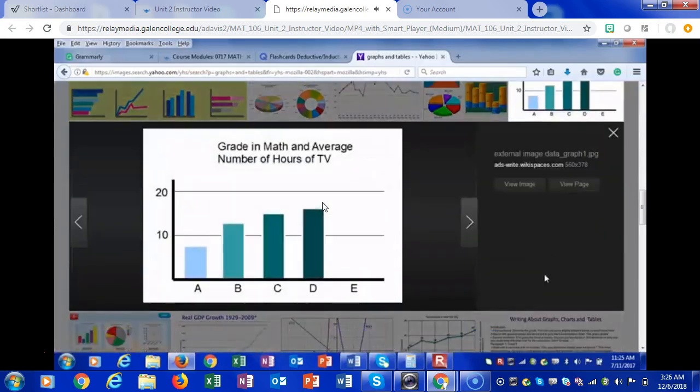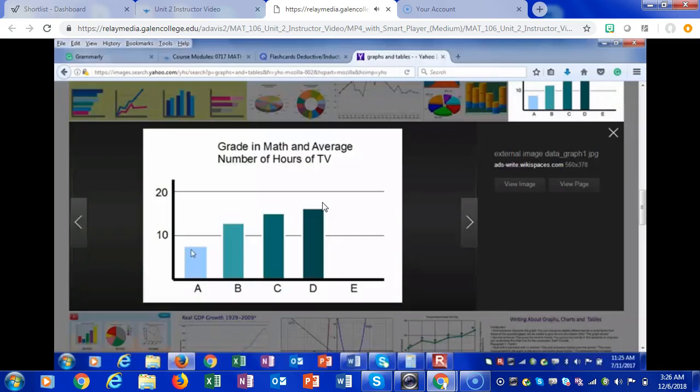Grades in math and number of hours of TV. Now, we've all talked about television and its effect on learning, and is it positive, and so on and so forth. So, let's look at this chart, and let's look at inductive reasoning as a pattern, and then we can look at deductive as logic. Inductive says, is there a pattern? This is the amount of hours of TV, and this is the amount for grade level. Is there a pattern here?